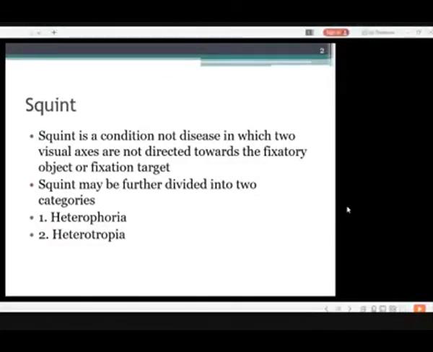Sometimes in our clinics, the mother says my child has a deviation of eyes. When you examine as a doctor, as a postgraduate, a medical trainee, or as a consultant, at that time the squint is not present, the deviation is not present. That is a phoria actually. And what is the tropia? Tropias are present by the time the patient enters your clinic. You can easily observe that the patient has deviated eyes. That is basically a tropia.